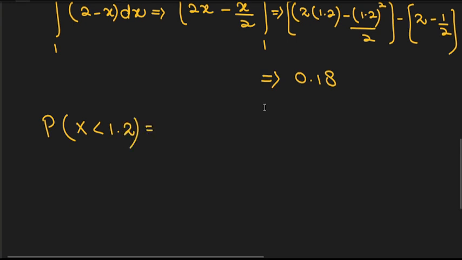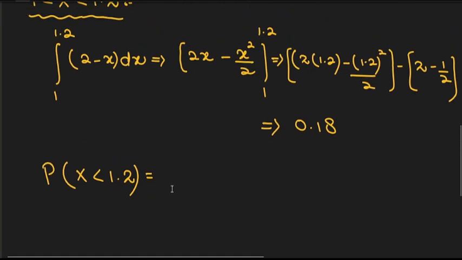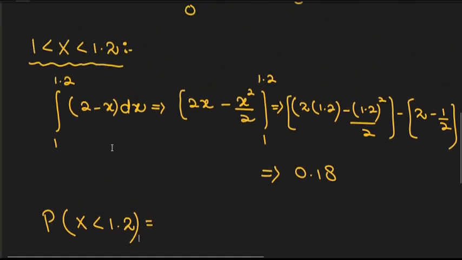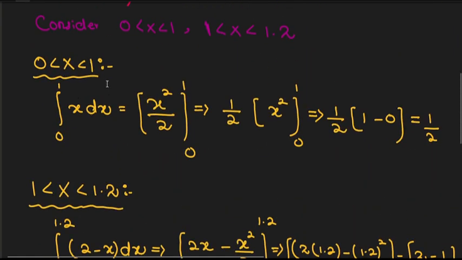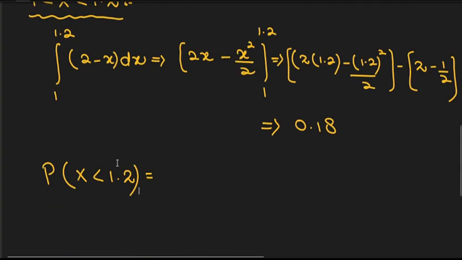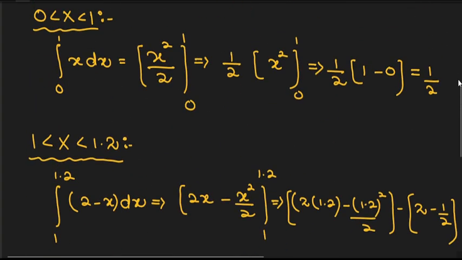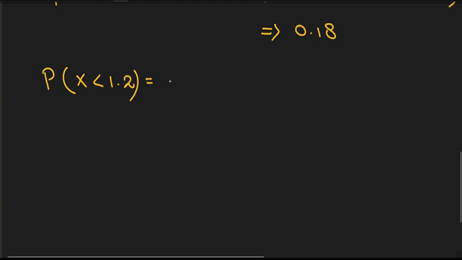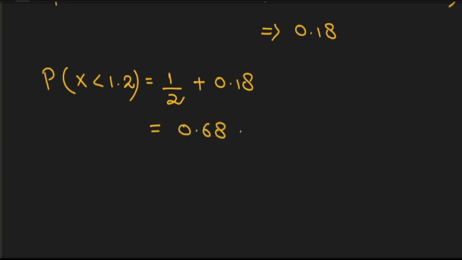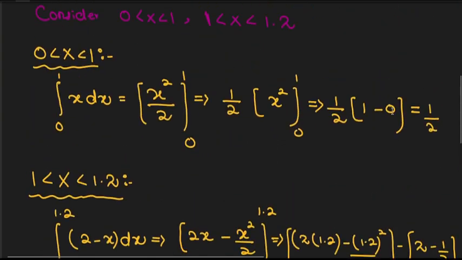So basically we want to find the probability that capital X is less than 1.2. How do we find the probability of x less than 1.2? This is equal to the sum of the probabilities of the interval x less than 1 and this one. So we will add their probabilities. The first probability is 1/2 plus the second probability is 0.18. When you add these values, you get 0.68. This is my first part, right?